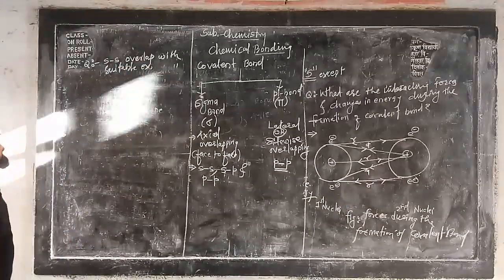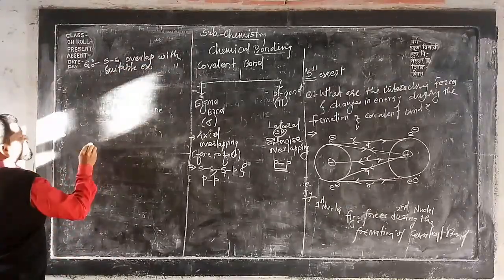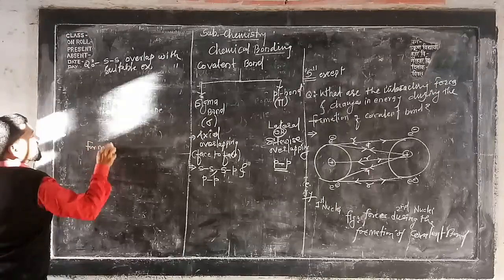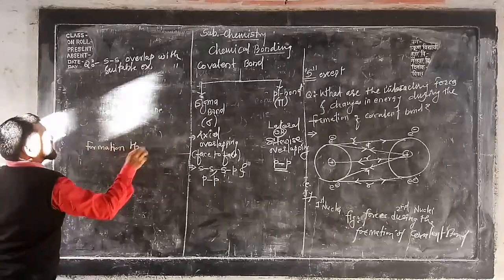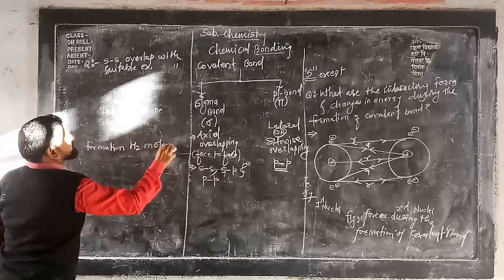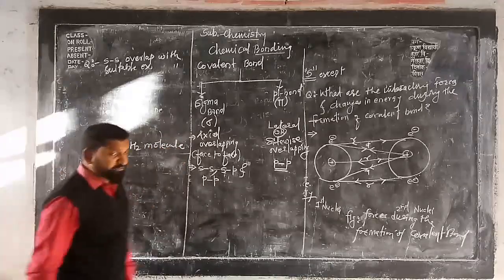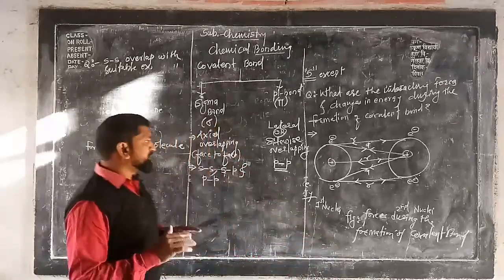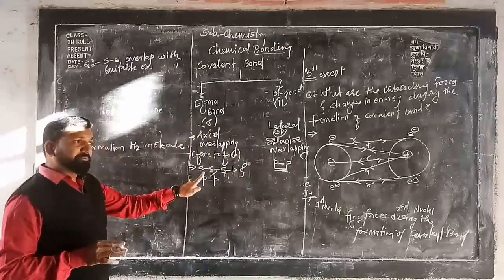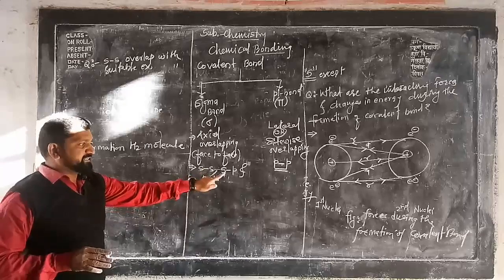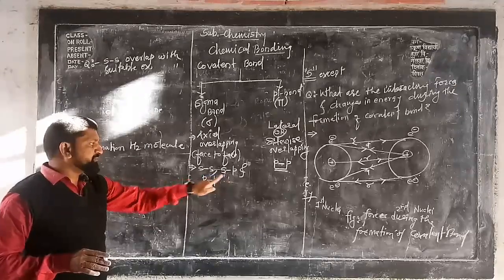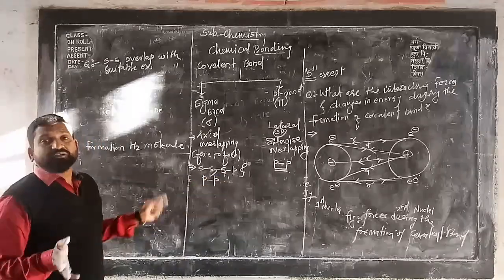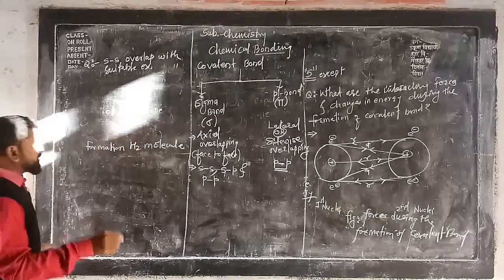Now see here, the best example is the formation of H2 molecule. After that we will start the hybridization, in that you will get exact idea how there is overlapping. But before that we should know SS overlap means what and their examples, SP overlap means what and their examples, and PP overlap means what and what are their examples. So formation of H2 molecule.